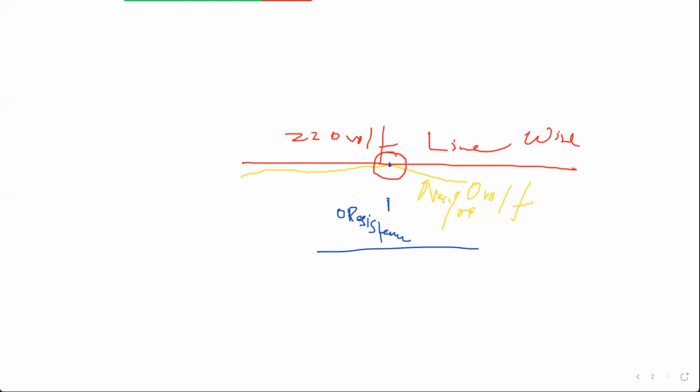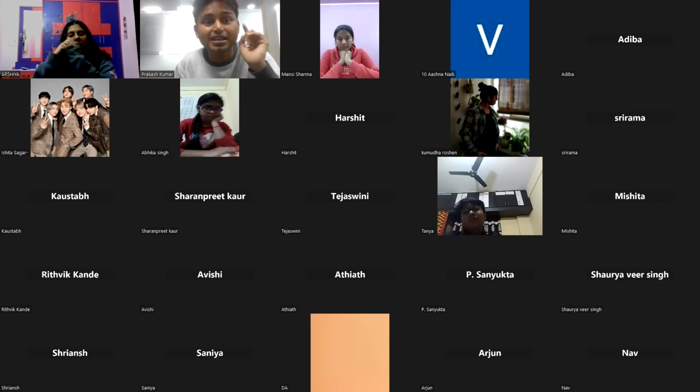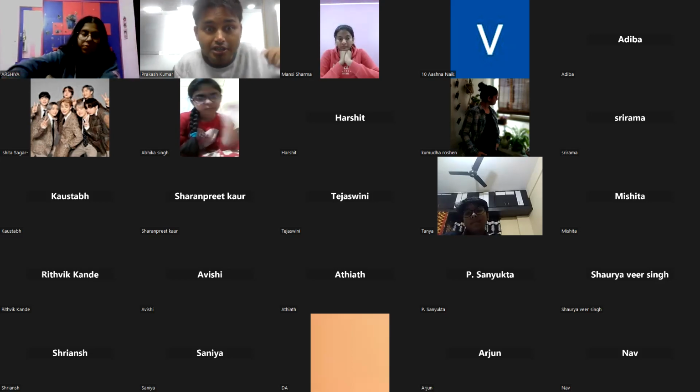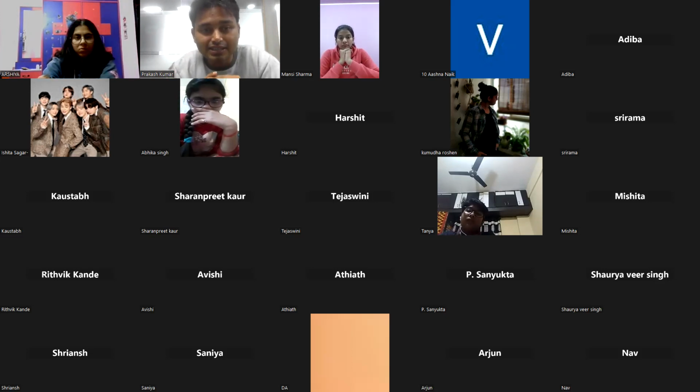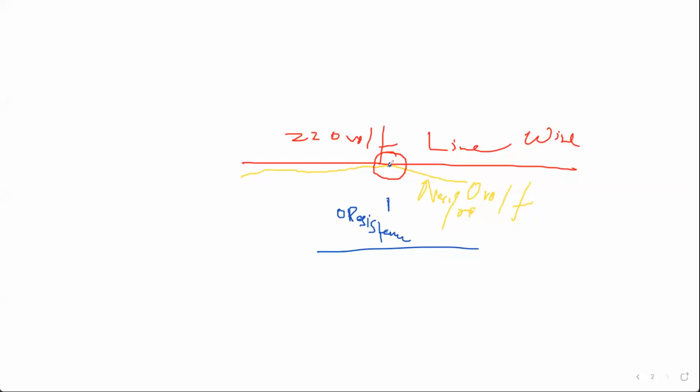And when the resistance is very less, current will flow heavily. Getting my point? When there is very less resistance, then current can easily pass. So suddenly, in this short circuit, where there is 0 resistance, a heavy amount of electricity will flow from here to yellow.